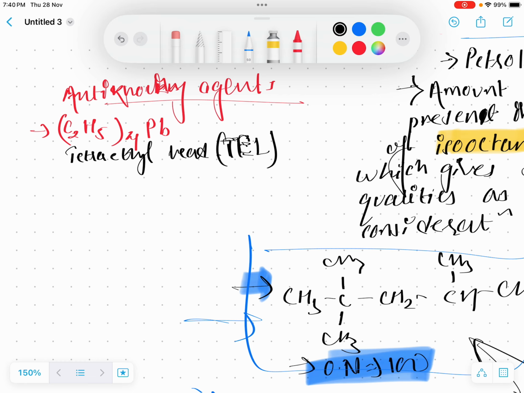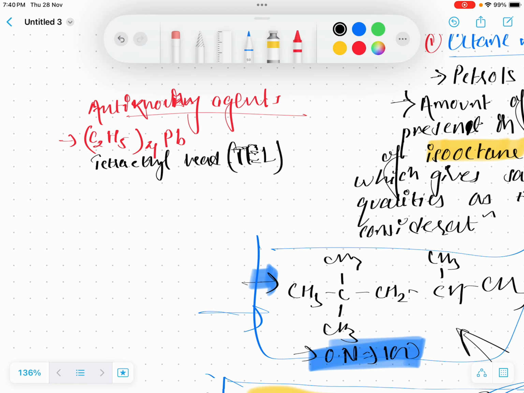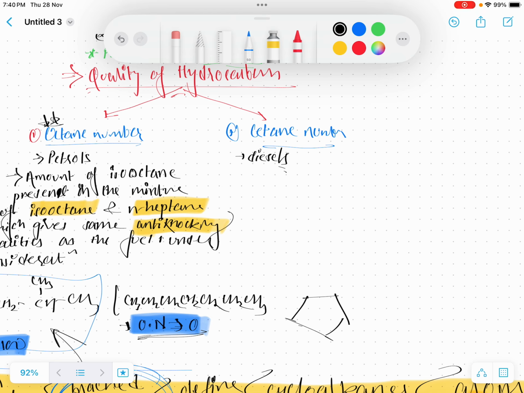So nowadays tetraethyl lead is not used as an anti-knocking agent. We are done with the octane number. Now let's go to the cetane number. Same thing, everything is the same. The only difference is that in octane number the petrol comes into the role, whereas in cetane number the diesel comes into the role.